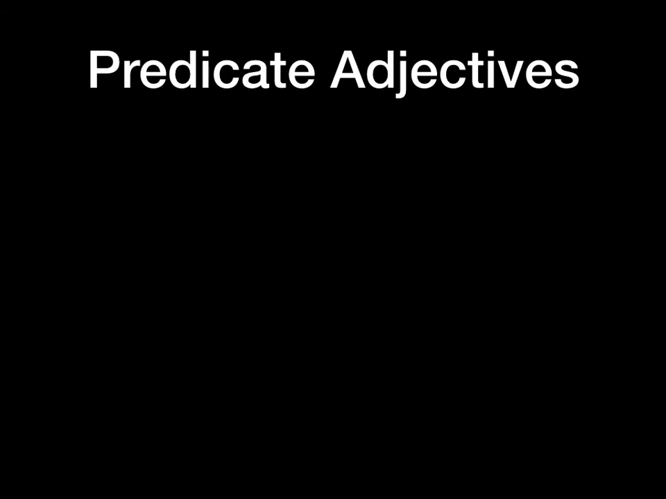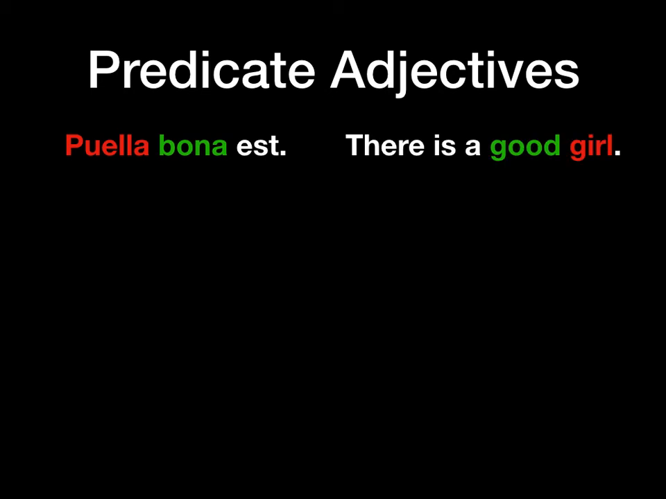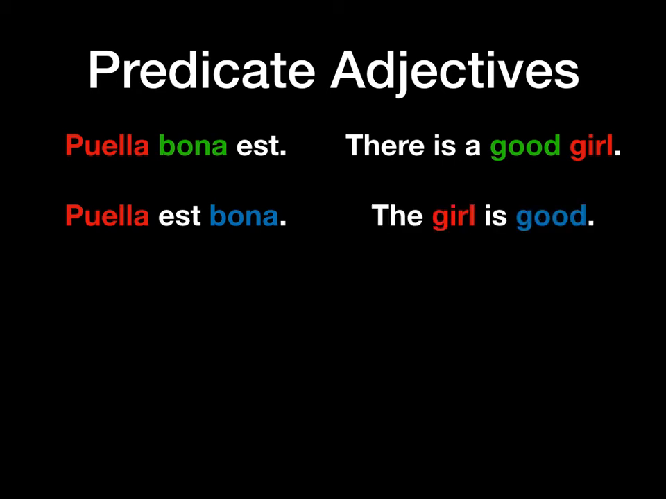So a predicate adjective, just like we can have a predicate noun, which is to say we can say that the subject is something else, we can also have predicate adjectives. Instead of just saying there is the good girl, we can say that there is a girl and that she is good. When we do that, Latin tends to like to put the predicate after the verb. So we would tend to say puella est bona. And in this case, we would expect this to mean the girl is good.